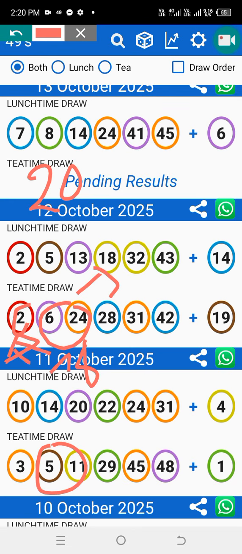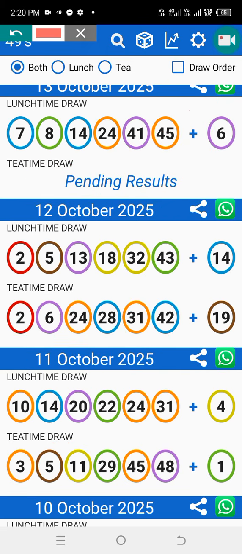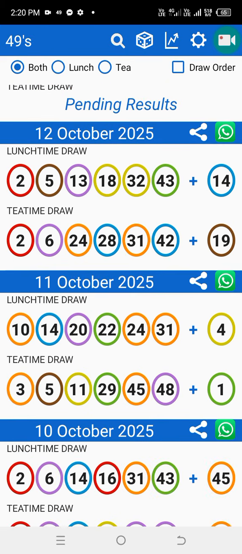Then with 20, we can do minus here, because if we add the numbers together, it's going to be over 50. It's going to be 51. We can still use 51 as a 15, or we can do minus and play 11. So we have 18, 20, and 15 or 11 coming from this strategy, guys. This is only one strategy that you can use. Let's go to the next one.